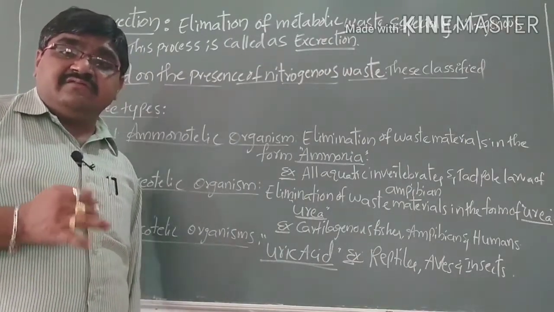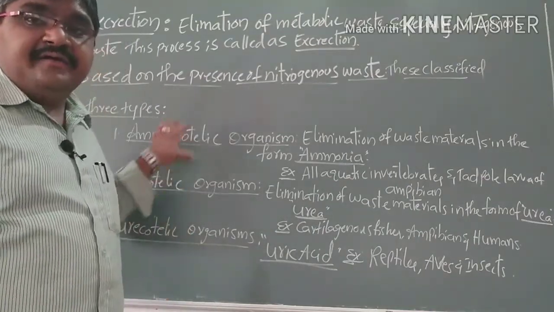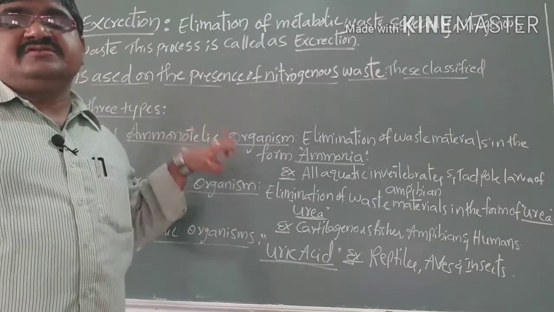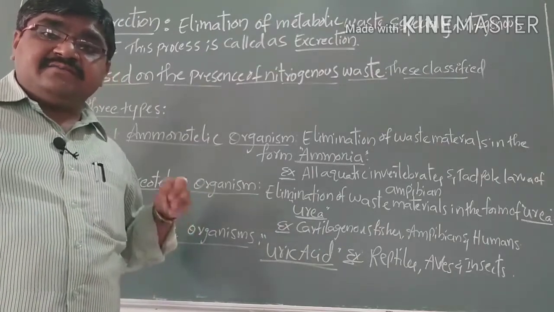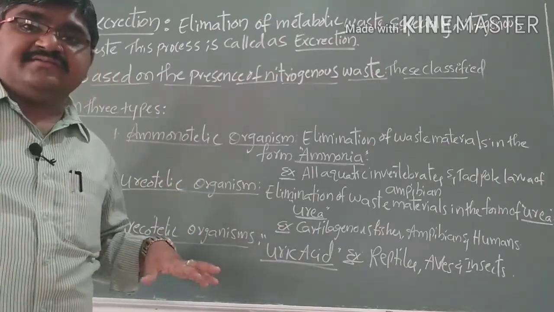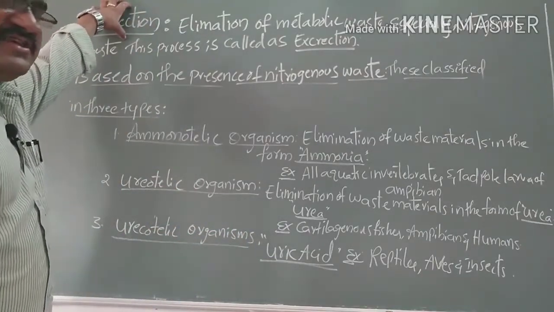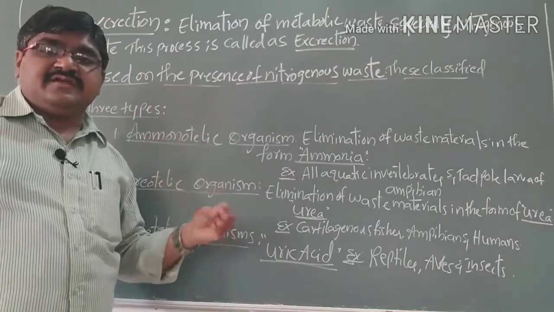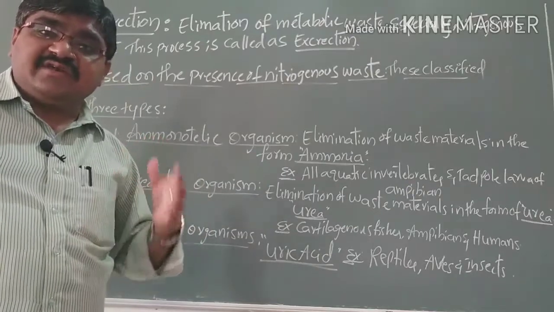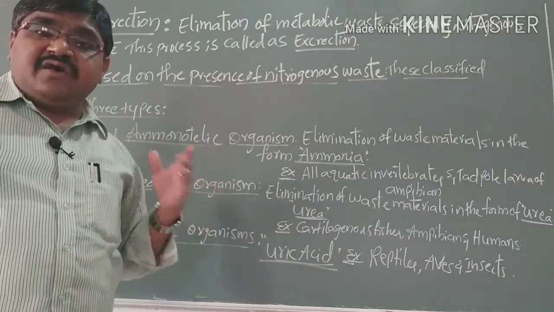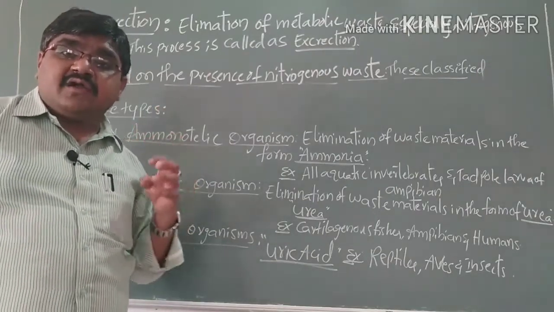This is very less toxic when compared to urea and ammonia. So these are the basic three types of nitrogenous waste materials present in organisms. This is the process of excretion, the elimination of waste material in the form of nitrogenous waste, which is excreted from our body, because these are highly toxic for our body.